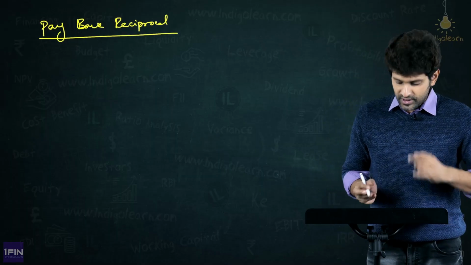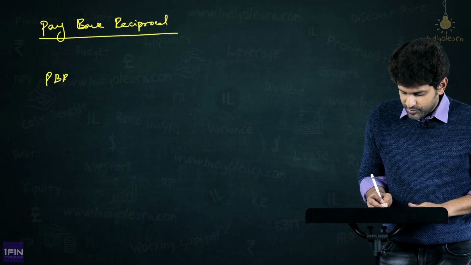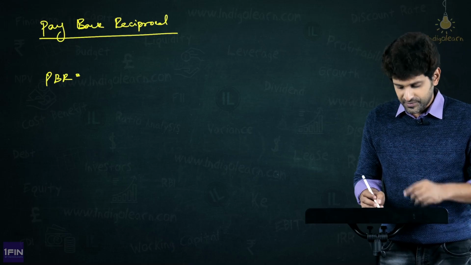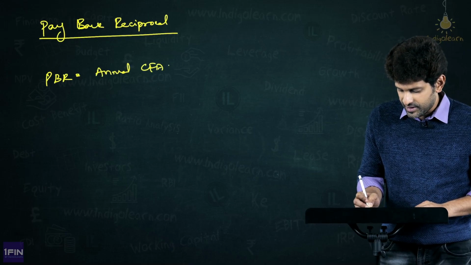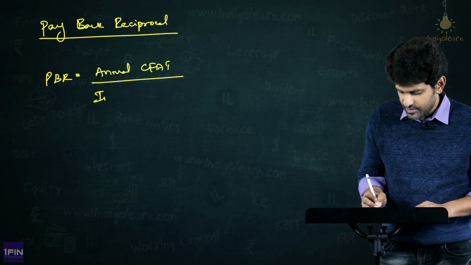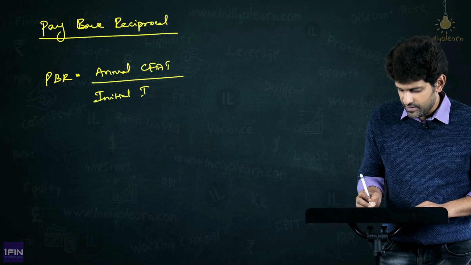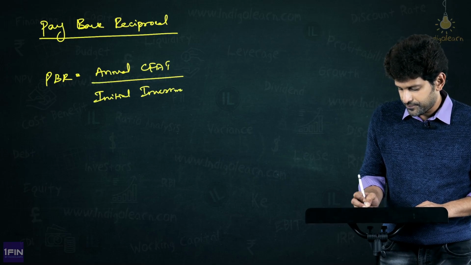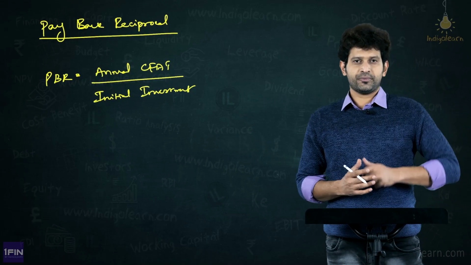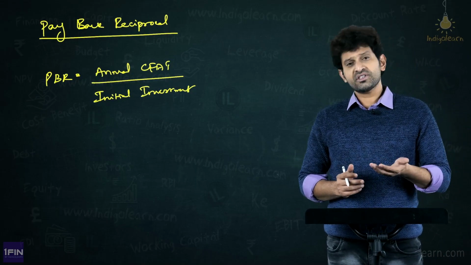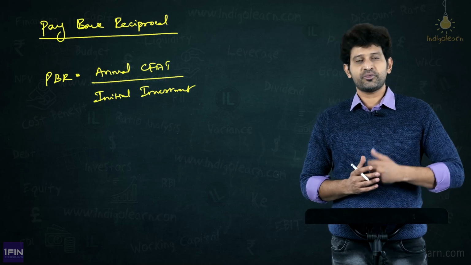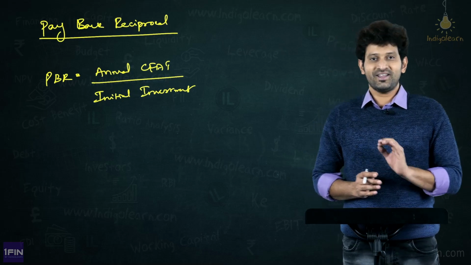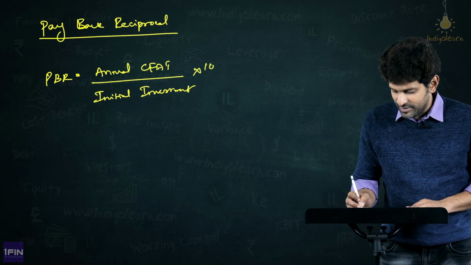Therefore, what will be the reciprocal? Payback reciprocal will be equal to the inverse of it: annual CFAT divided by initial investment. Now you will have a doubt. Obviously our annual CFAT will be much less than the initial investment. Then how do we compute? For ease of computation, they have multiplied it with 100.